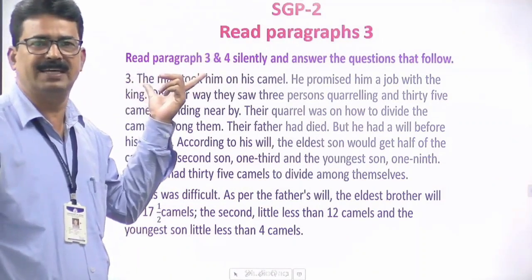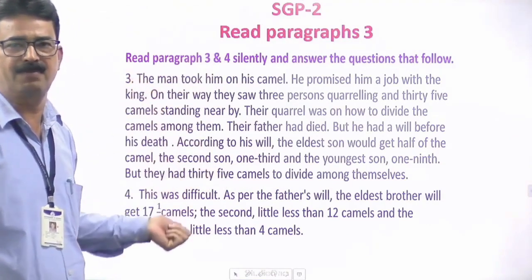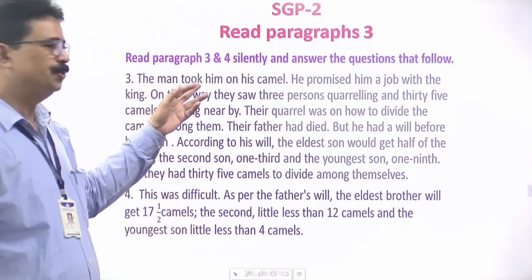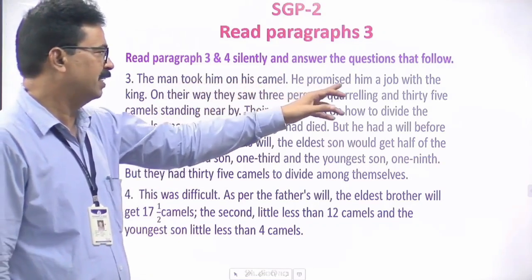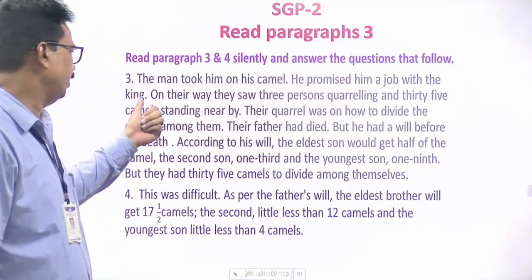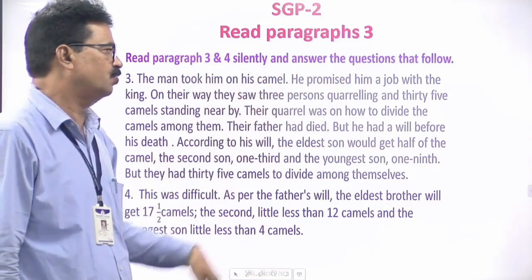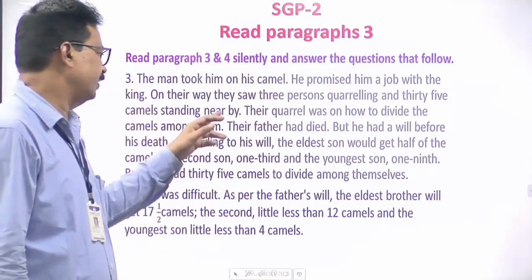In this SGP there are two paragraphs, paragraph number 3 and paragraph number 4. So the man took him on his camel. He promised him a job with the king. On their way they saw 3 persons quarreling and 35 camels standing nearby.